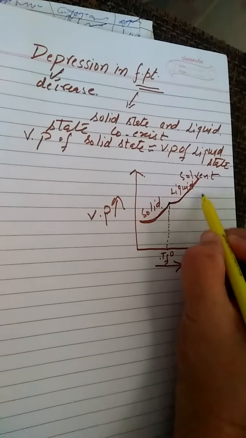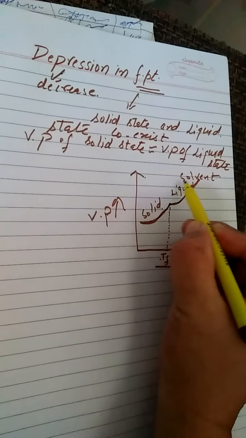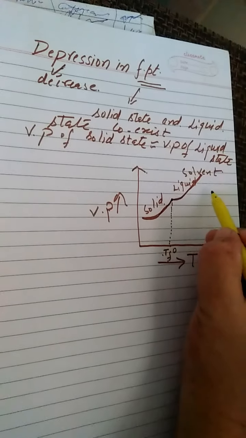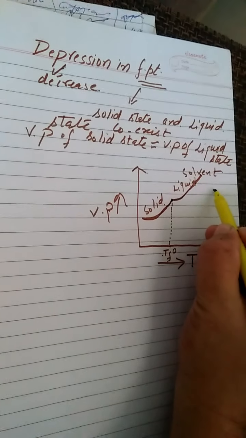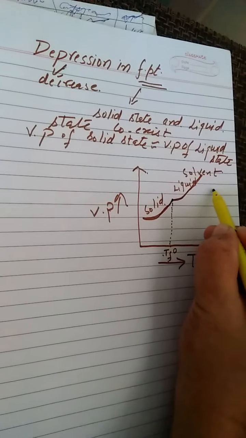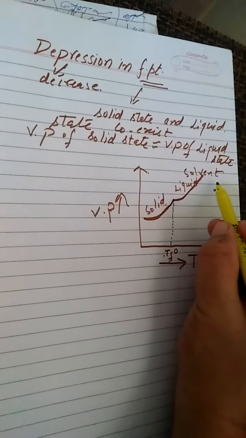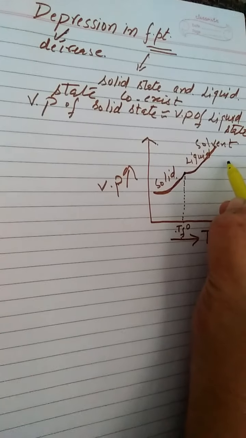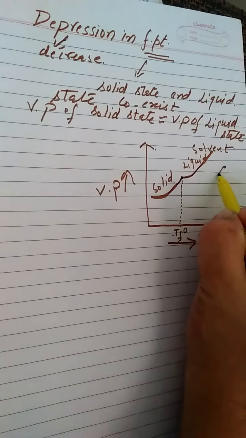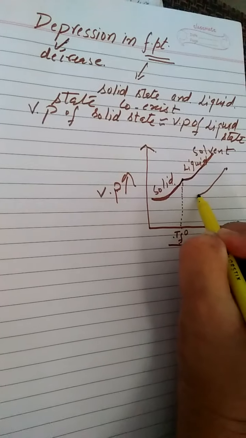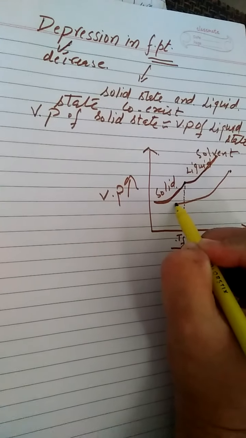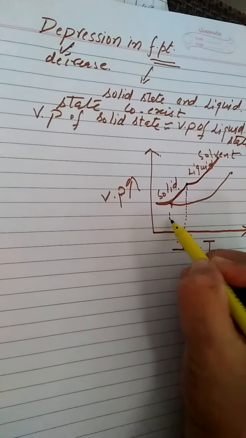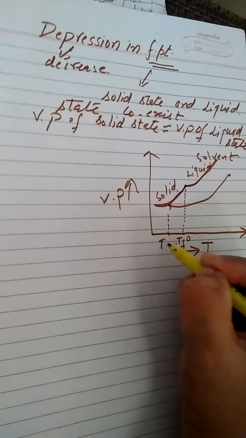Now for solution, we know very well that when we add a non-volatile solute to the pure solvent, the vapor pressure decreases. So when a non-volatile solute is added to the solvent, its vapor pressure has already decreased. Now with the decrease in temperature, its vapor pressure will decrease more, and ultimately it will decrease so much that it gets frozen. At that point, that is named as its freezing point.